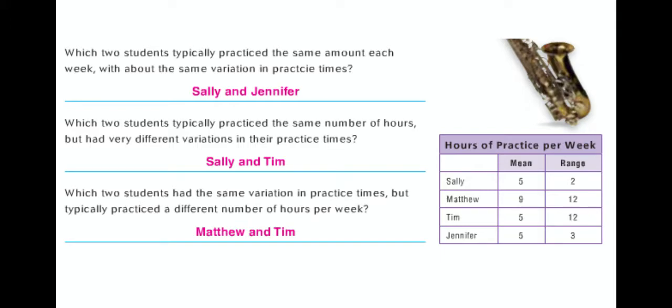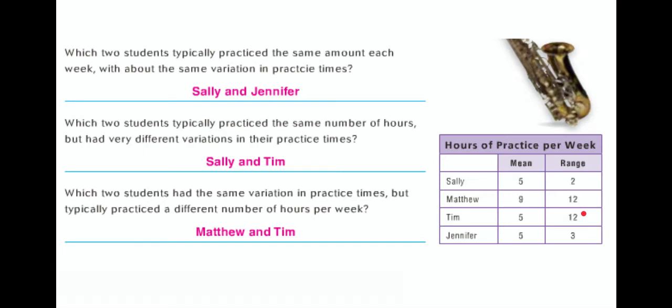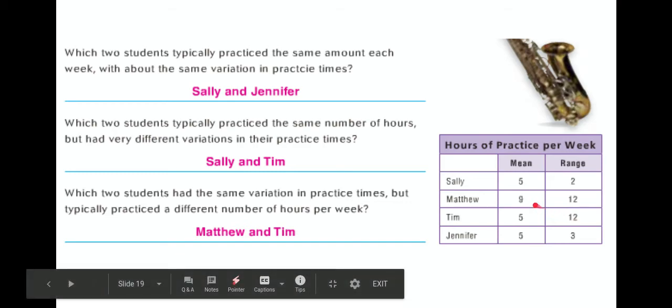Then we want two students that had the same variation in practice times, but typically practice different numbers of hours per week. So we're going to go with variation, which is your range. So we want numbers that are the same. So that's really only these two, Matthew and Tim. And then we want something that is typically a different number of hours per week. So again, Matthew and Tim fit the bill here because typically Matthew does 9, Tim does 5.